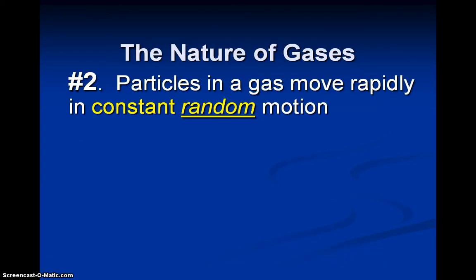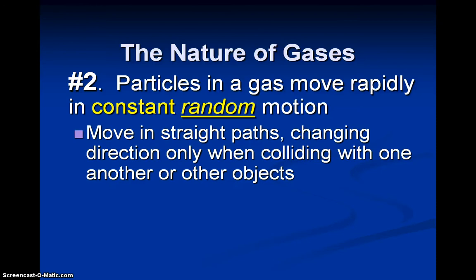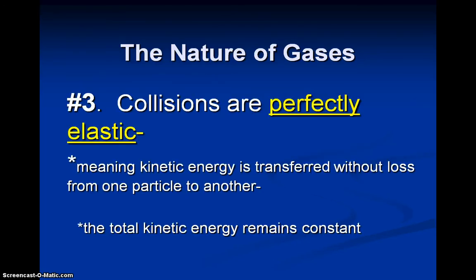Number two, the particles in the gas move rapidly and are in constant random motion. So they are just bouncing all around a container. And we saw this when we looked at the simulation before, when I heated up the neon and you could see all the particles bouncing around. So they move in straight paths until they collide with another object and then they bounce off that object.